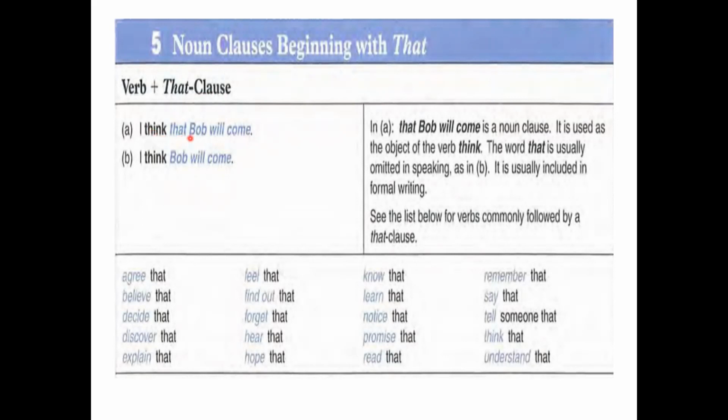I think that Bob will come. We can also omit that. We can say, I think Bob will come. Here, as you see, that Bob will come is a noun clause, and it is used as what? The object of the verb think. So that Bob will come is the object for the verb think, okay?